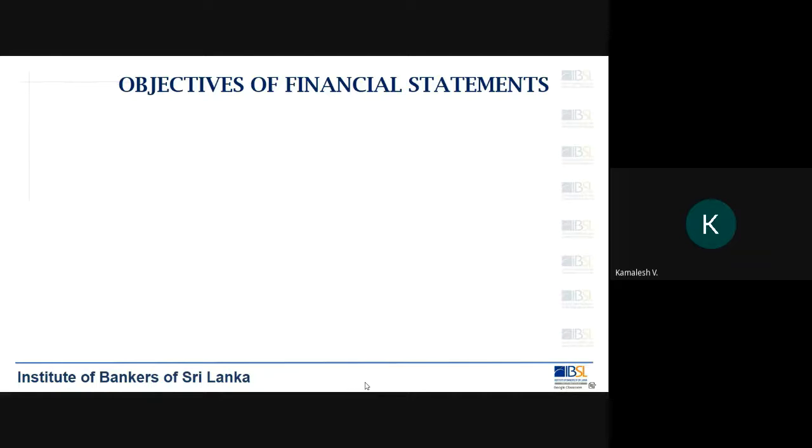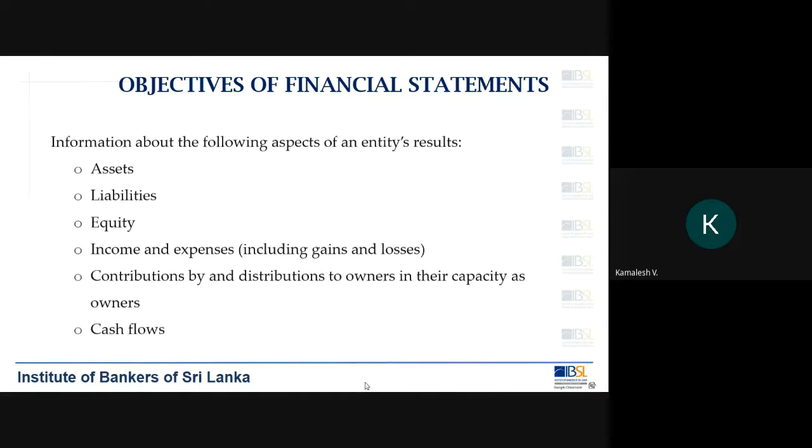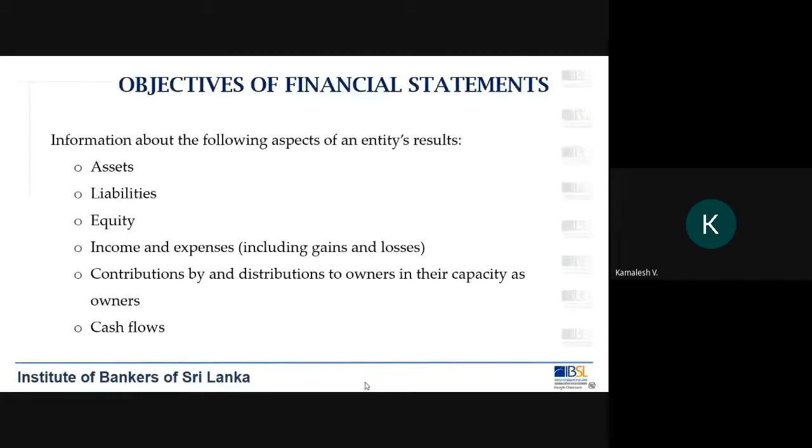What are the objectives of financial statements? Now we are going into the objectives of financial statements, right? Initially we looked at the objective of LKAS 1. Now we are looking at the objectives of the financial statements. The financial statements are looking at the information relating to the following aspects of a company.